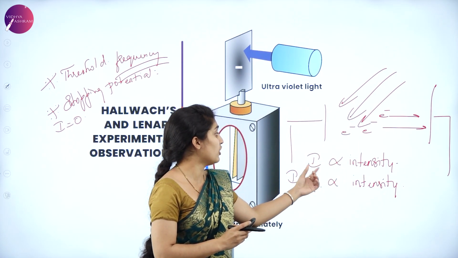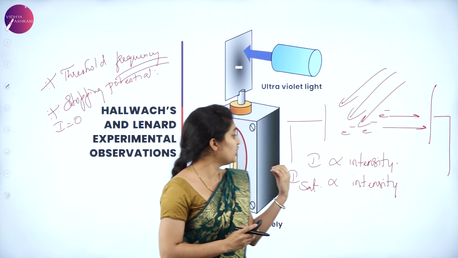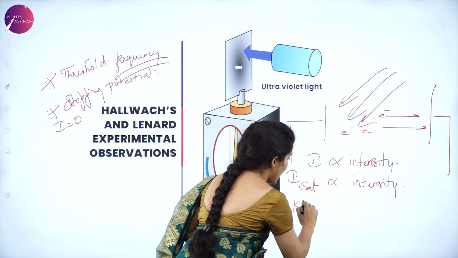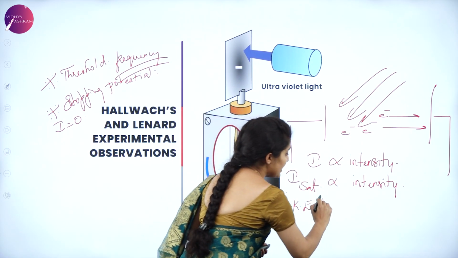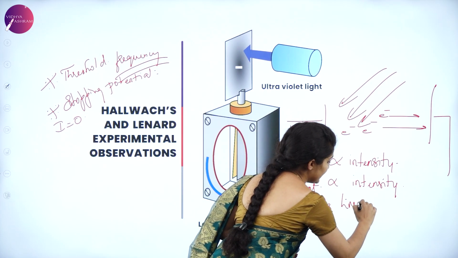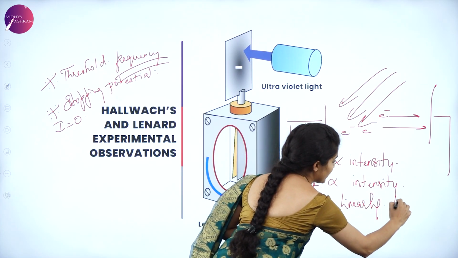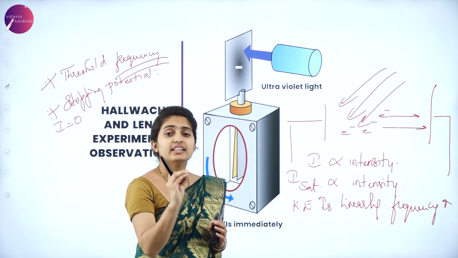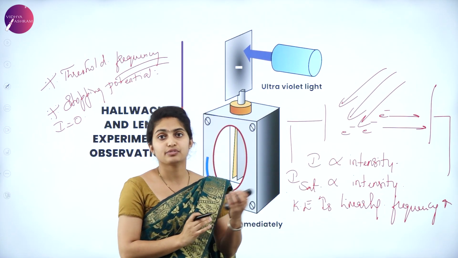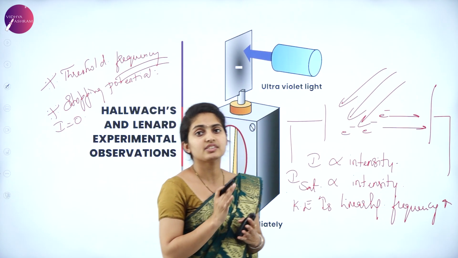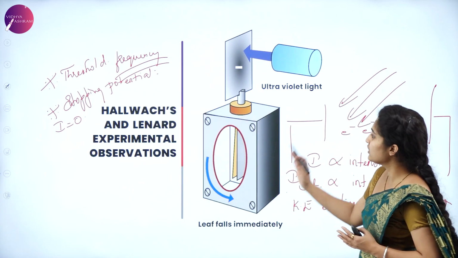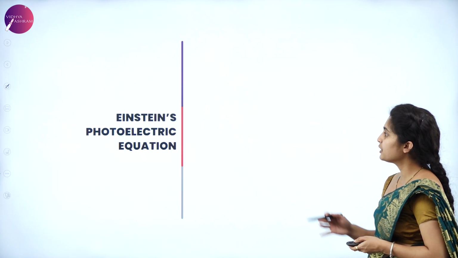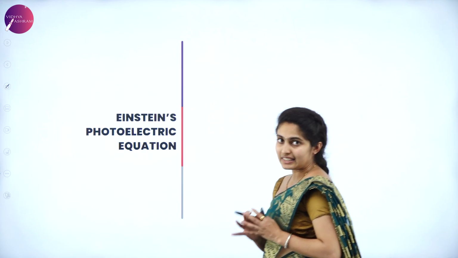So, here you have got current directly proportional to intensity, saturation current directly proportional to intensity, and the kinetic energy, how does it vary? It increases linearly as the frequency of the incident radiation is increased. Okay, so those are the concepts of Hallwachs and Lenard's observation. Next, we have got Einstein's photoelectric equation.